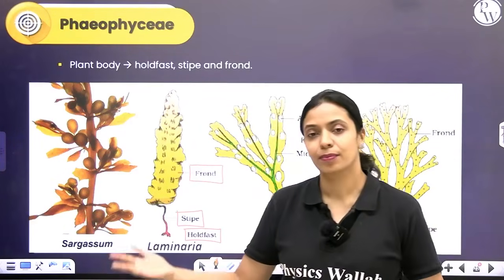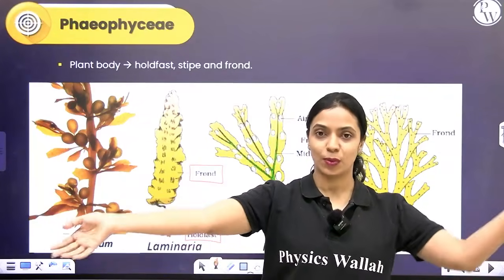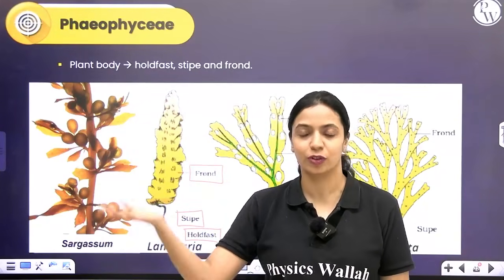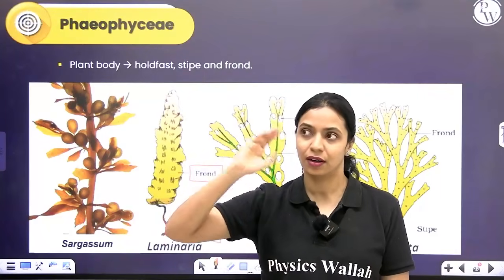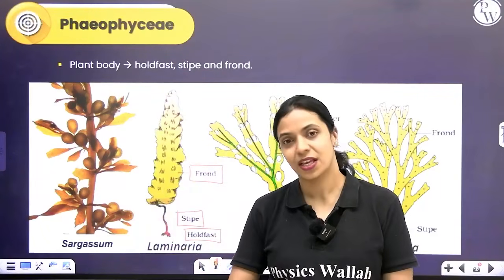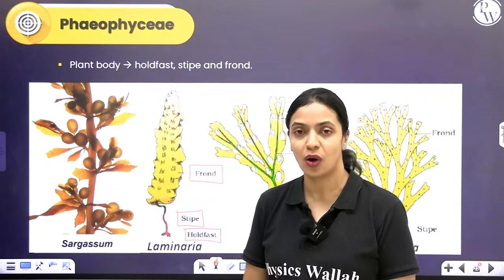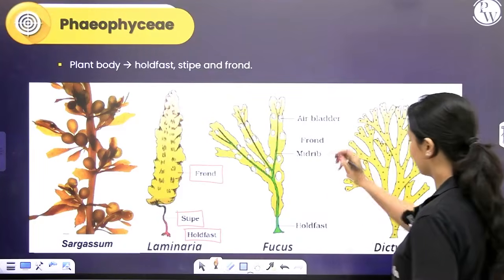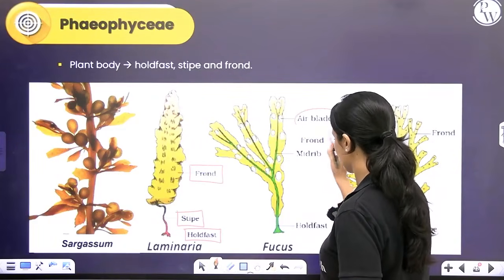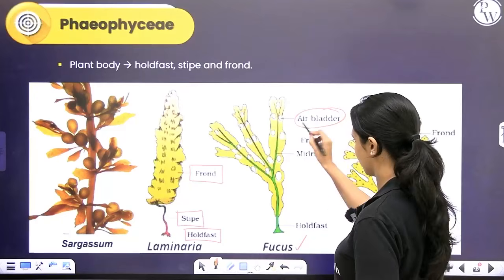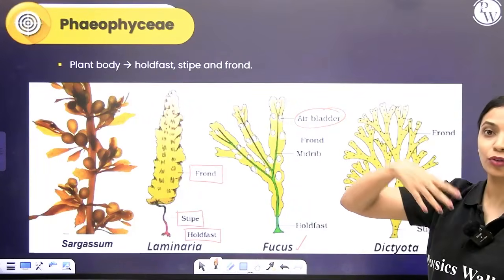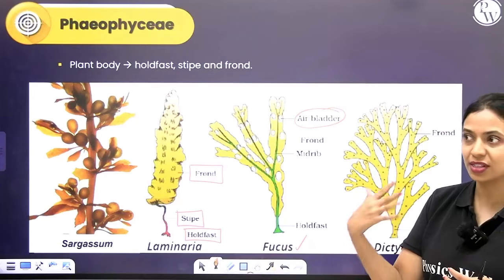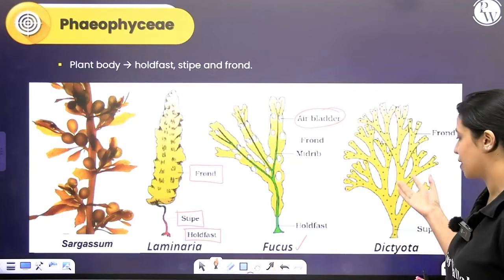Since these are present in water, the leaves will have to float. They will require some amount of buoyancy to float. At one end of the leaves, in many species, you can see the presence of air bladders. So here you can see in fucus, an air bladder is present. This will help in providing buoyancy for the plant to stay afloat in water. So these are the different plants.